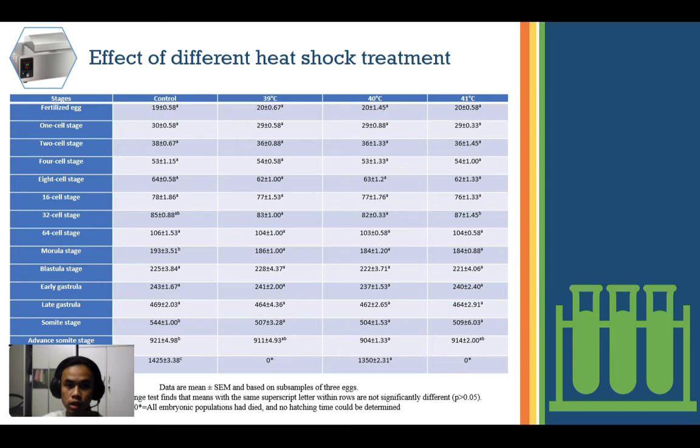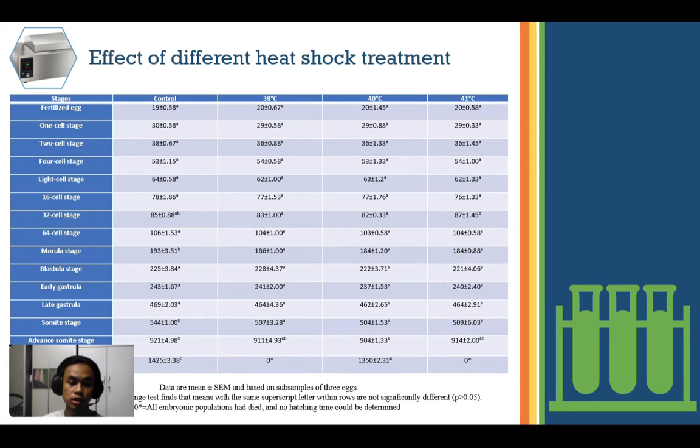At the morula stage, the heat shock treatment has a significant difference from the control treatment, where the heat shock treatments are in group A and the control treatment is in group B. For the blastula, early gastrula, and late gastrula, there is also a significant difference between heat shock treatment and control, where all of them are in one group, A. At the advanced stage, heat shock treatments at 39 Celsius and 41 Celsius are group A and B, but 40 Celsius is in group A and the control treatment is in group B.